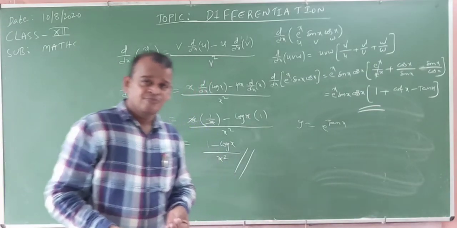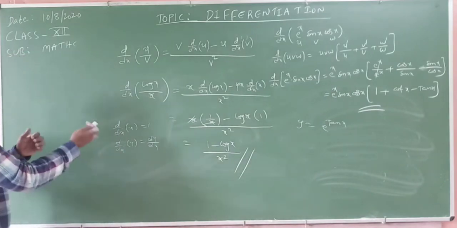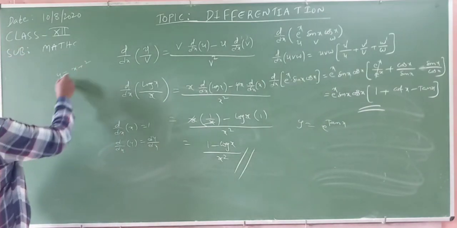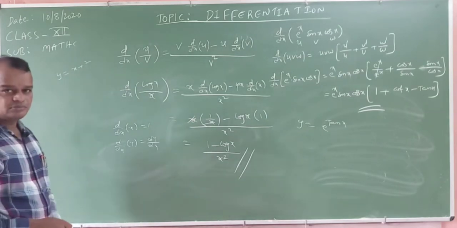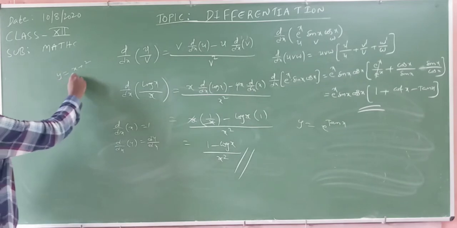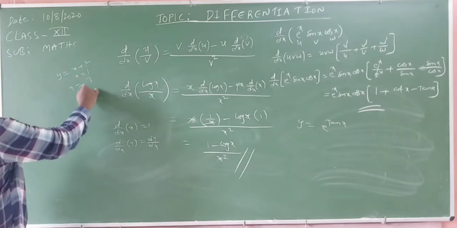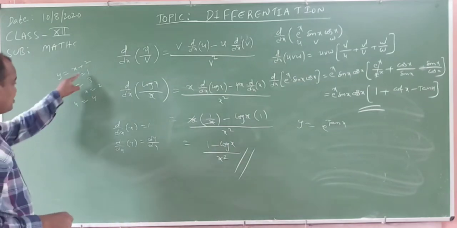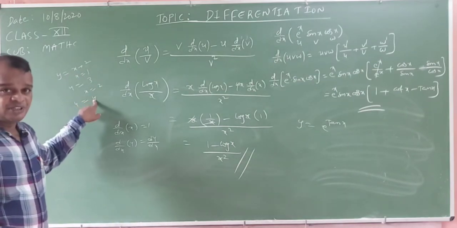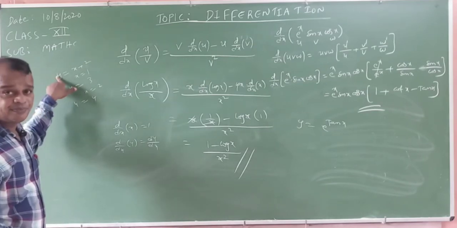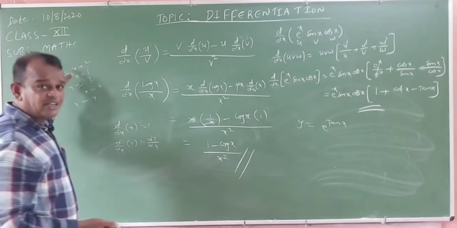Okay? For suppose y is equal to x plus 2. What is the value of y? What is the value of x? For suppose x is equal to 1, y value is 3. x is equal to 2 means y value is 4. What happened here? The y value always depends on the x value. Means x is the independent variable, y is the dependent variable.